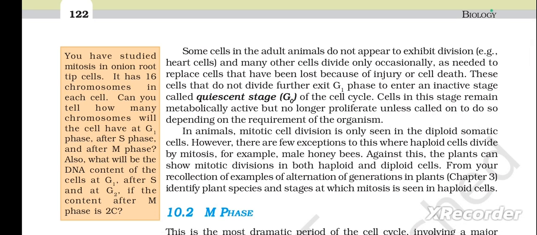You have studied mitosis in onion root tip cells. It has 16 chromosomes in each cell. Can you tell how many chromosomes will the cell have at G1 phase, after S phase and after M phase? Also, what will be the DNA content of the cells at G1, after S and at G2 if the content after M phase is 2C?